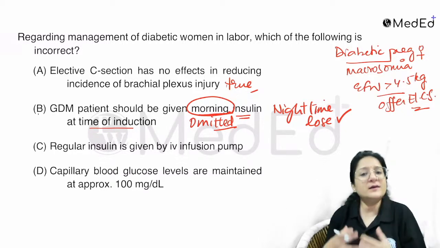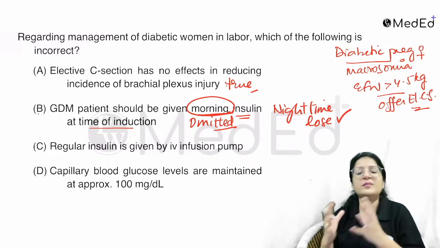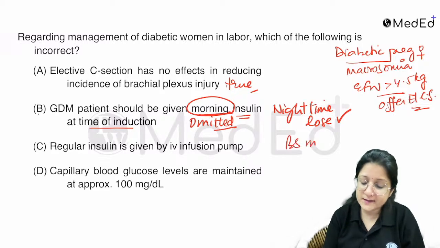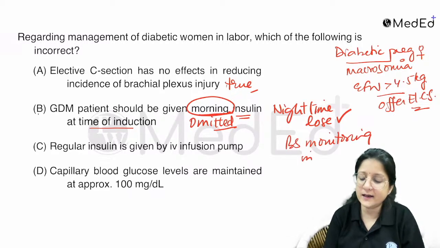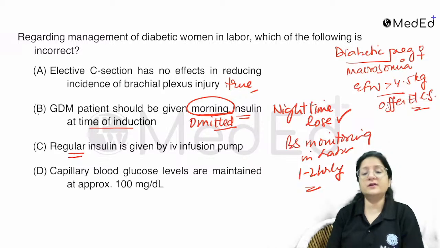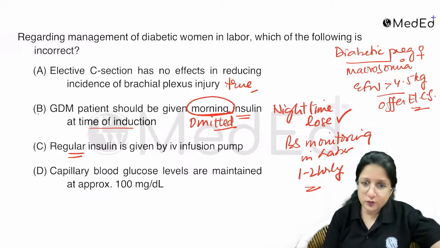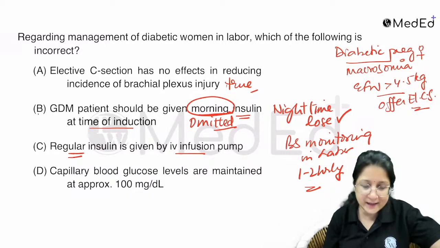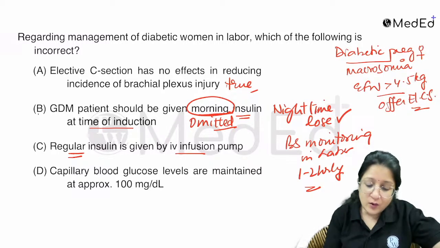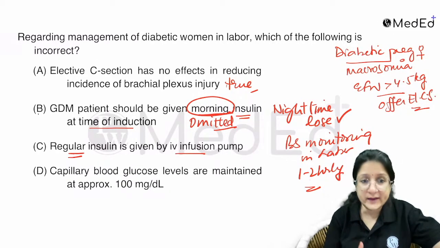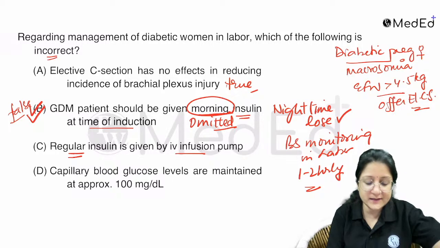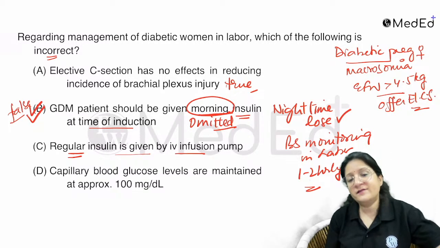So we have to titrate the insulin according to the blood sugar. That is why regular sugar charting and blood sugar monitoring is done. Blood sugar monitoring is done every 1 to 2 hours, and the insulin dose, which is regular insulin, is titrated. Ideally, it is given by infusion. Otherwise, a sliding scale can also be used. So remember that the morning dose is not given, it is omitted. So that is why option B is incorrect. Option B is the false statement. Regular insulin given by IV ideally.